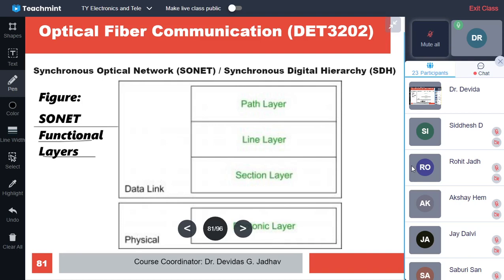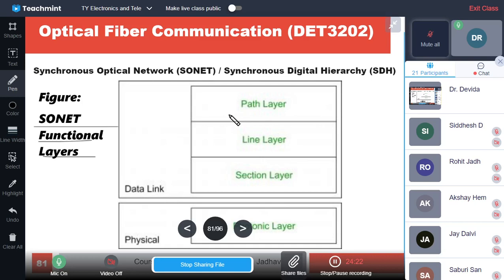And once the sections are there, then in the section layer, from one device to other device, the data is transferred, which is handled in the photonic layer. Okay. So all the electrical to optical conversions are there, and data is sent over there, and the data received in optical is again converted into electrical, and it is communicated to the device.